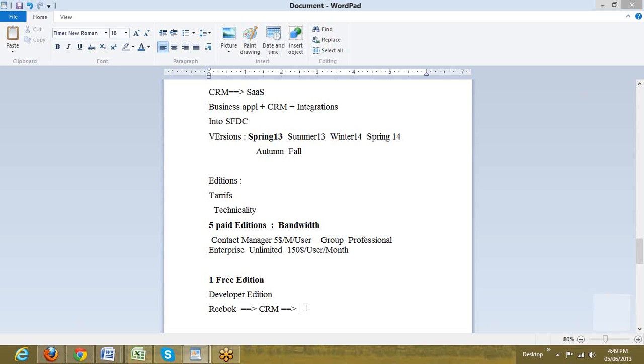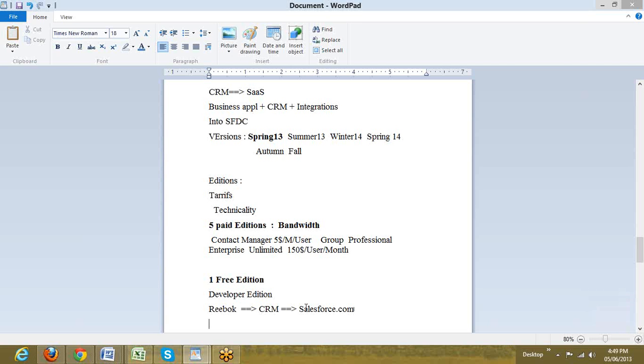Sure. So assume the Reebok company is a client now and it wants a CRM, and this CRM is offered by Salesforce. Salesforce.com gives a plain CRM which might not serve any business.